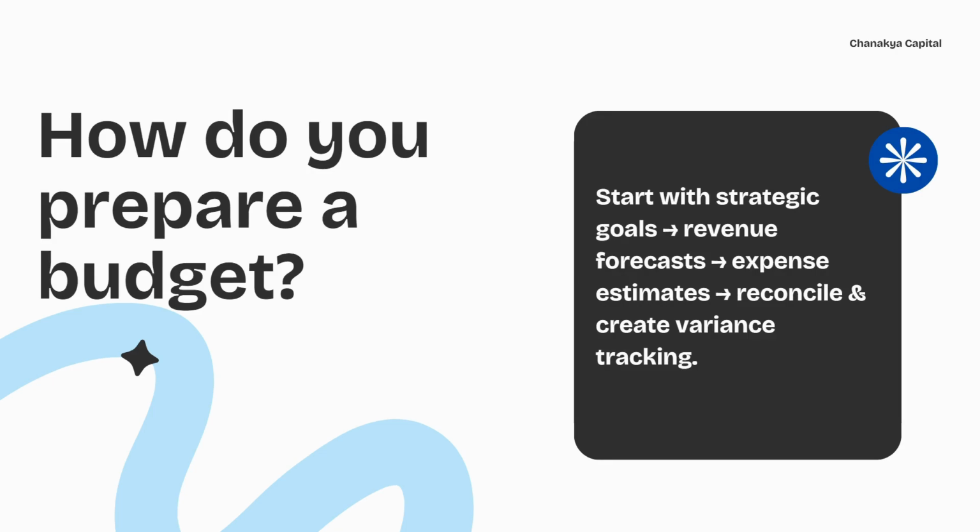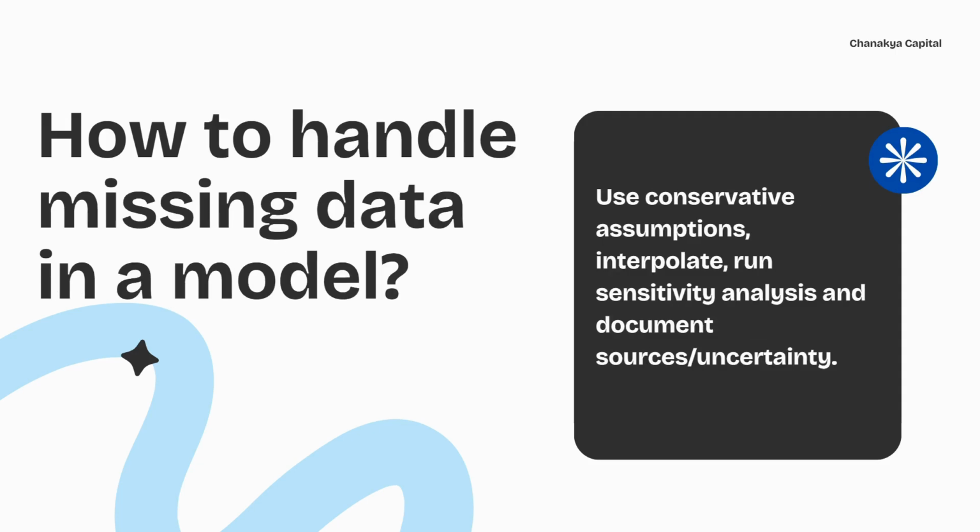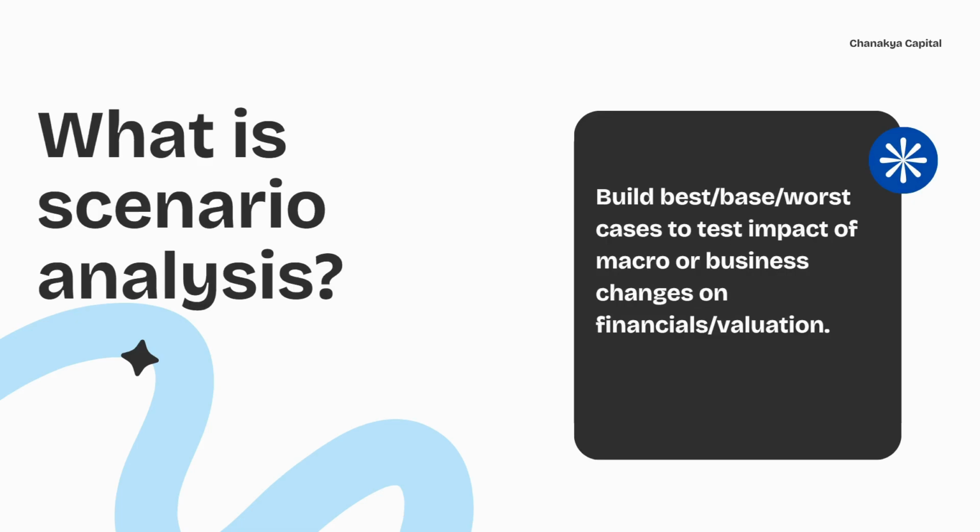How do you prepare a budget? Start with strategic goals, revenue forecast, expense estimate, reconcile, and create variance tracking. How to handle missing data in a model? Use conservative assumptions, interpolate, run sensitivity analysis, and document source uncertainty. What is scenario analysis? Build best case and worst cases to test the impact of macro or business changes on financial valuation.